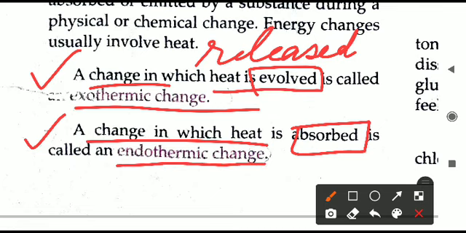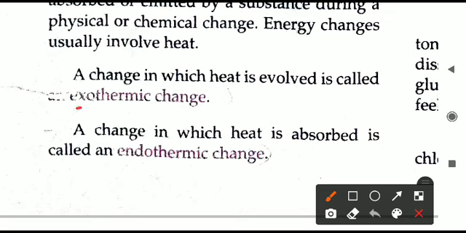Once again we will repeat. If in any kind of change heat energy is evolved or released, it is called an exothermic change. On the contrary, if in any change heat energy is absorbed, then it is called an endothermic change. Sometimes students get confused and write the opposite, like writing that in exothermic heat is absorbed and in endothermic the opposite. So please take care, do not confuse.